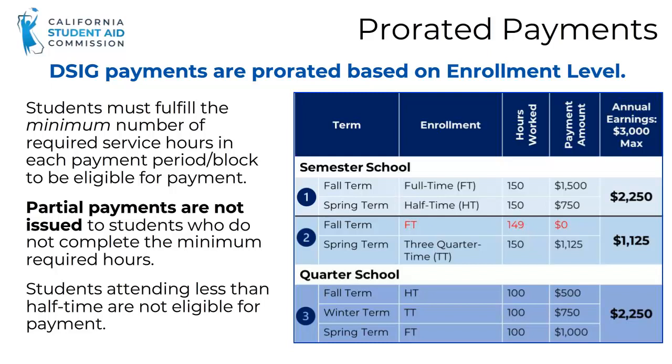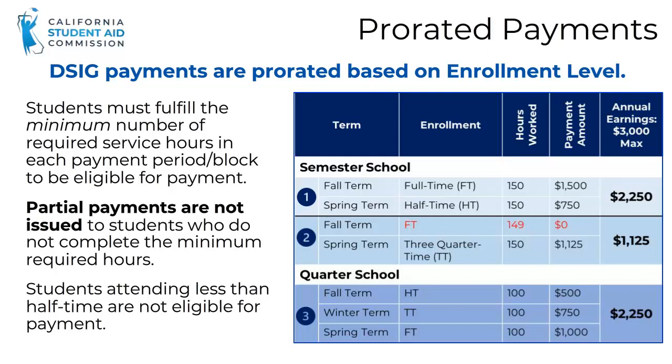As noted on the previous slide, students at semester schools can receive up to 2 payments annually based on fall and spring term enrollment, while students at quarter schools receive up to 3 payments annually based on fall, winter, and spring term enrollment. This chart shows 3 different payment scenarios at semester and quarter schools and based on term enrollment.